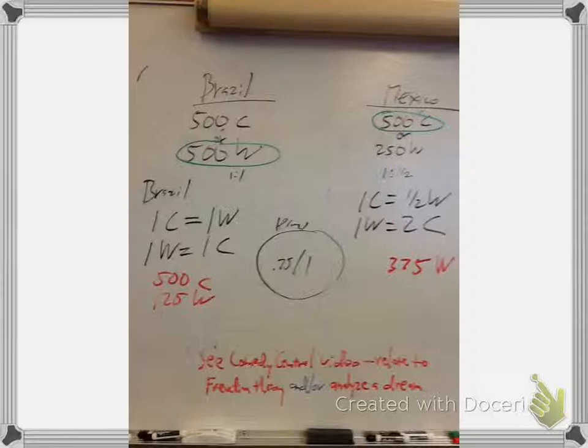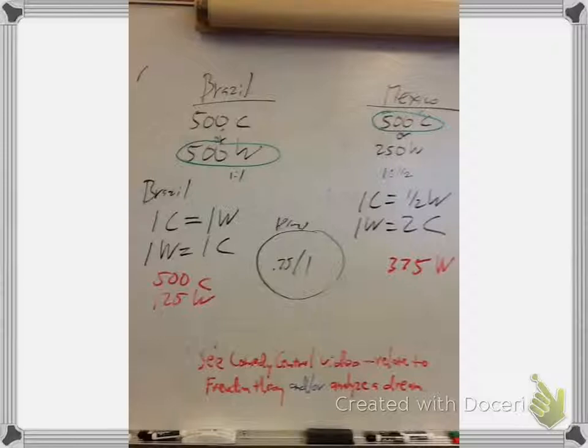Brazil has absolute advantage with wheat, and neither have an absolute advantage with coffee. But comparatively, one has comparative advantage in wheat, and one has comparative advantage in coffee. And let's figure out how that works. So it costs Brazil 1 coffee for 1 wheat. It costs Mexico 2 coffees for 1 wheat. So Brazil has the comparative advantage in wheat.